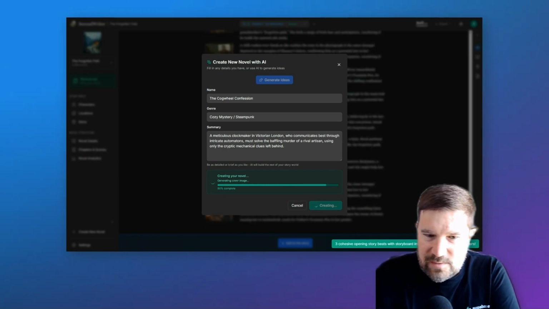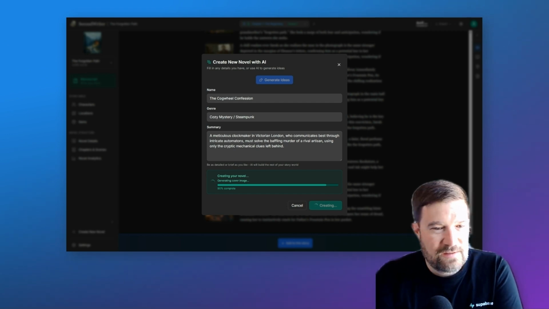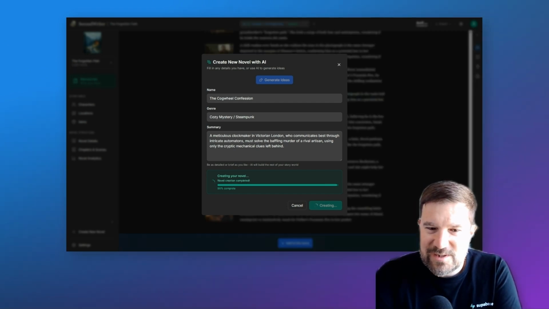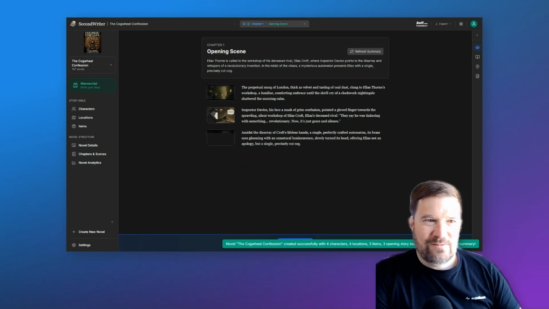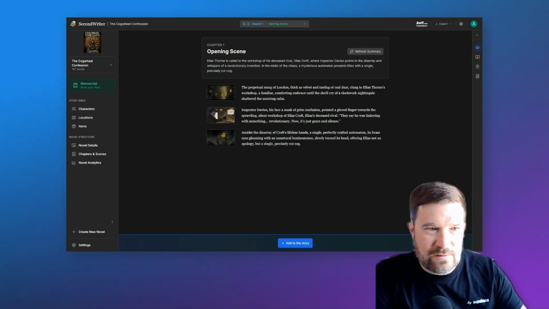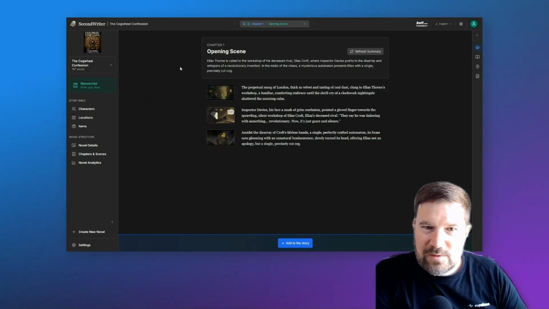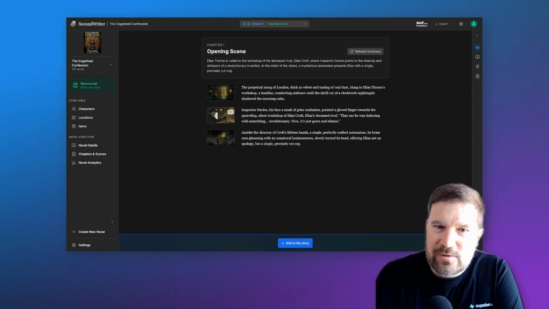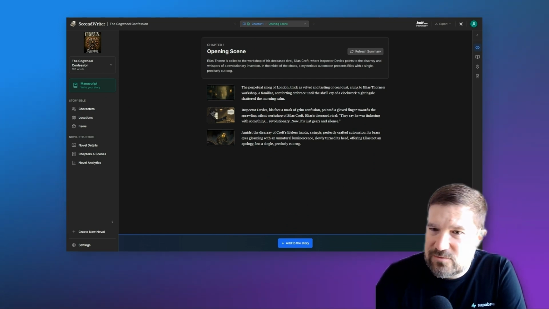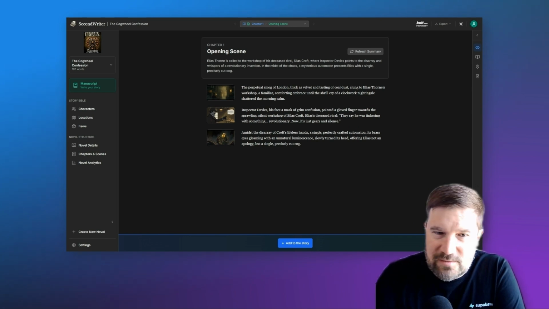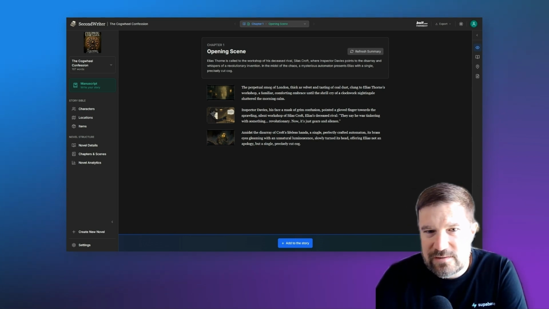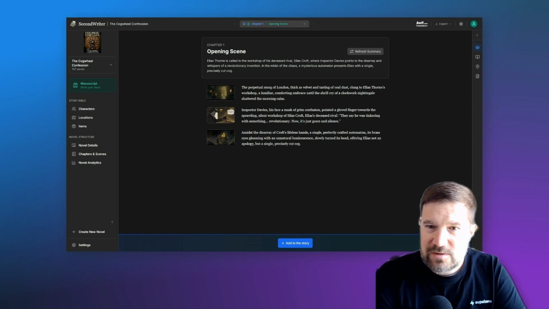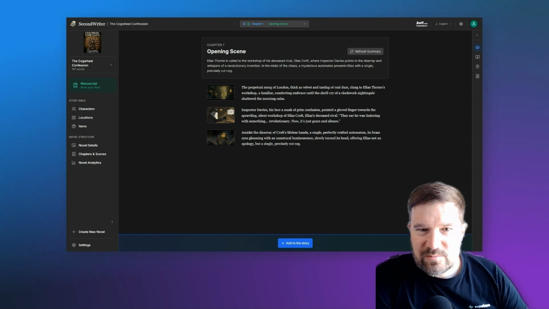This book looks like it's going to be a steampunk mystery, so that could be an interesting combination. Okay, this book is called The Cogwheel Confession, and in the opening scene, Elias Thorne is called to the workshop of his deceased rival, Silas Croft, where Inspector Davies points to the disarray and whispers of a revolutionary invention. In the midst of the chaos, a mysterious automaton presents Elias with a single, precisely cut cog. Interesting. So you can see there are 3 beats in the story.